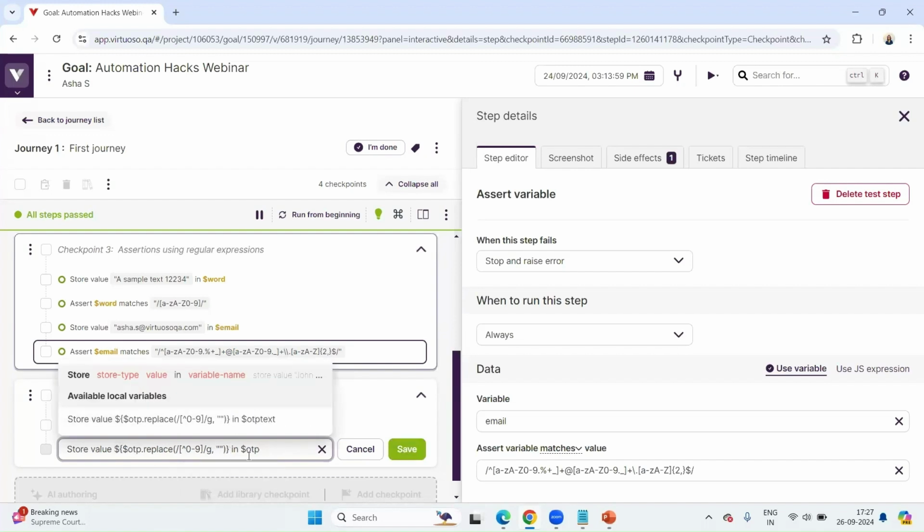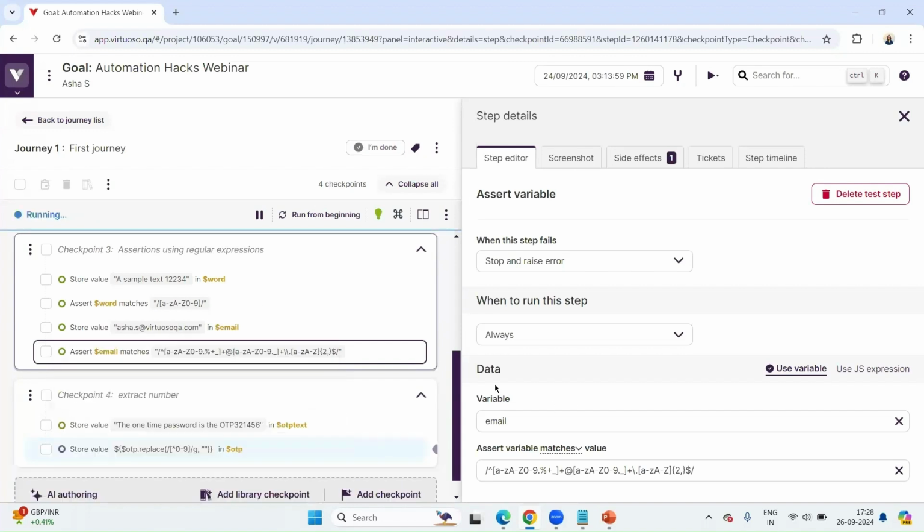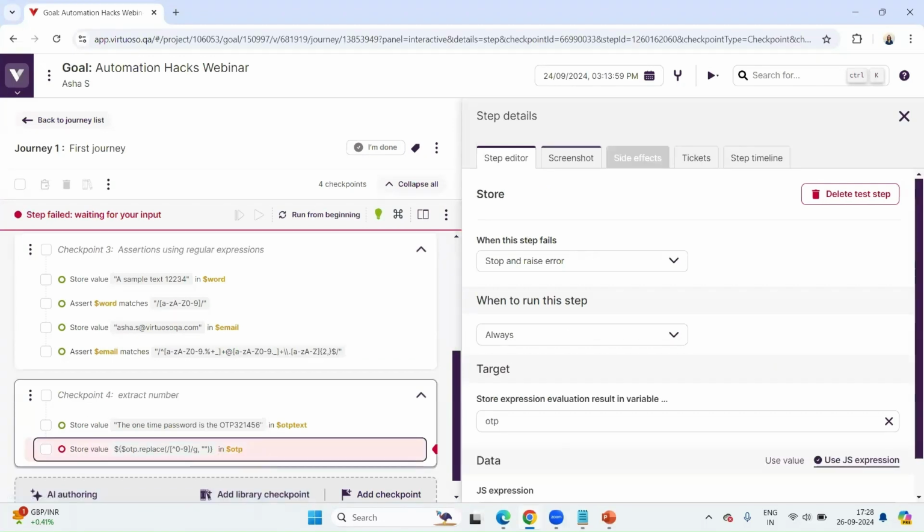Now here, if you can see, I'm stating that the substring that I'm going to need should not have alphabets and should have numbers. So start with it and then end it when there is the end of the line, right? That's based on the pattern that we have seen here. So I've given my syntax like that.